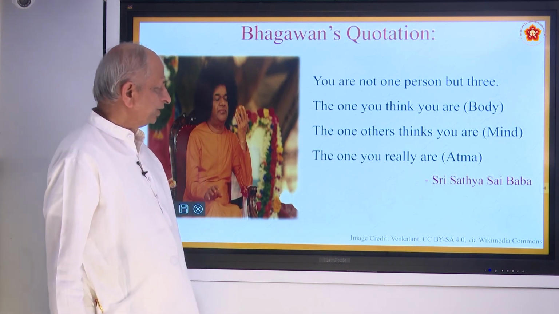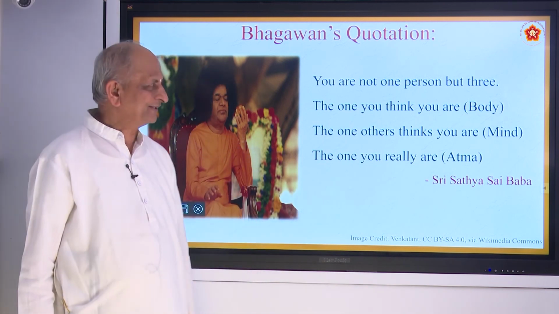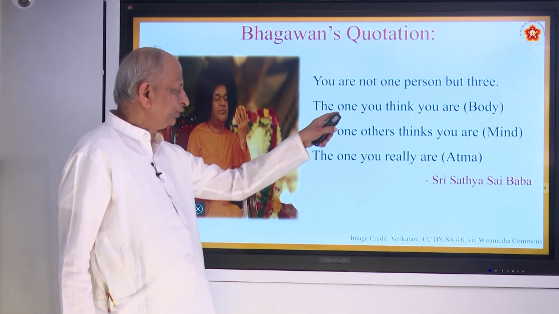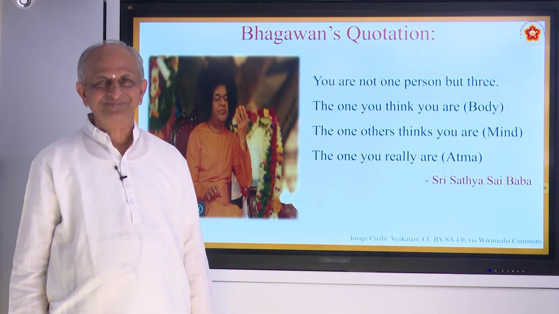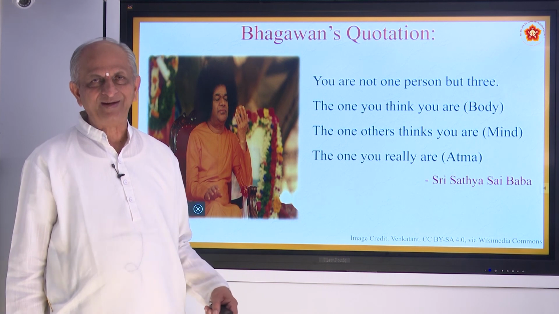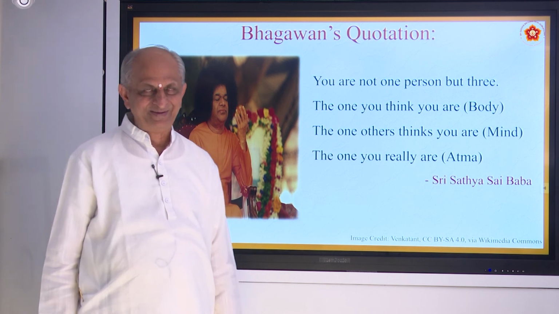You are not one person but three. What are the three persons? The one you think you are. We usually think our body: I am so tall, I am so fair, I am so black, I am so short. Like that we see our body.